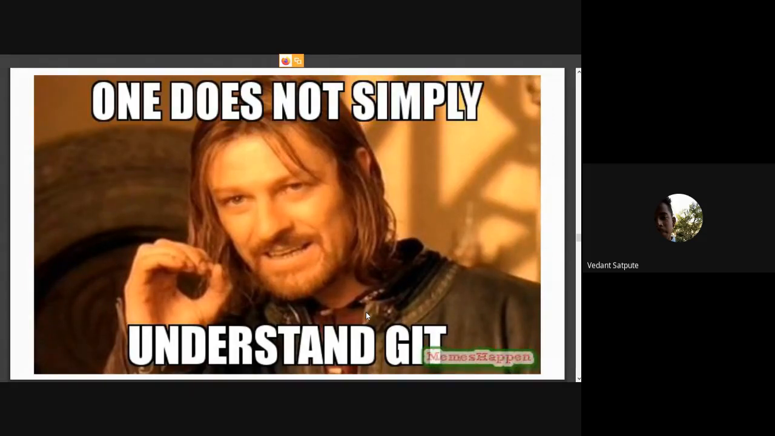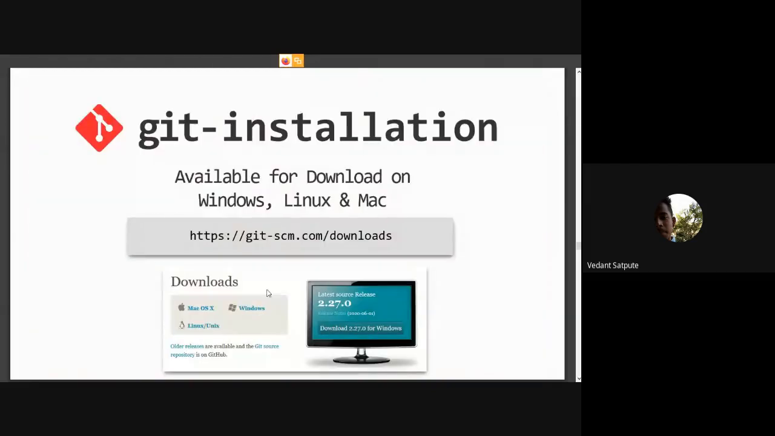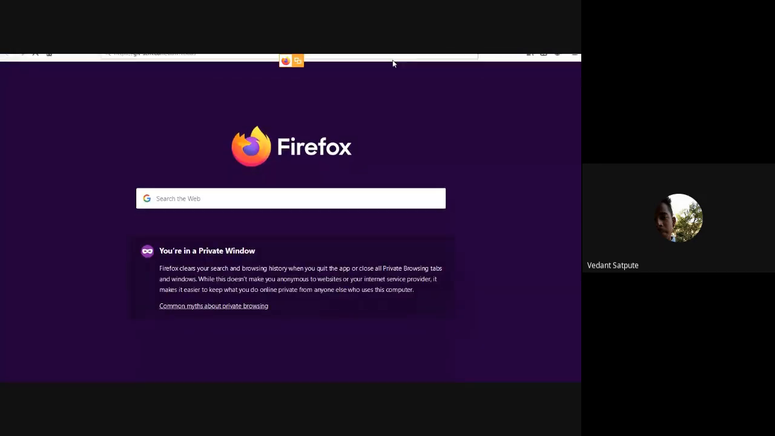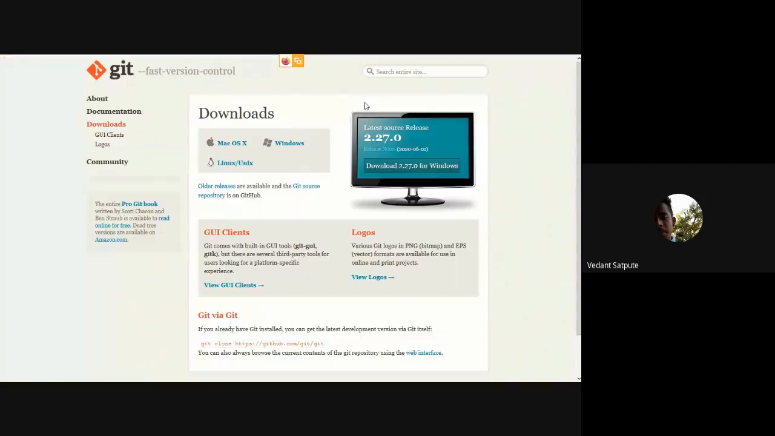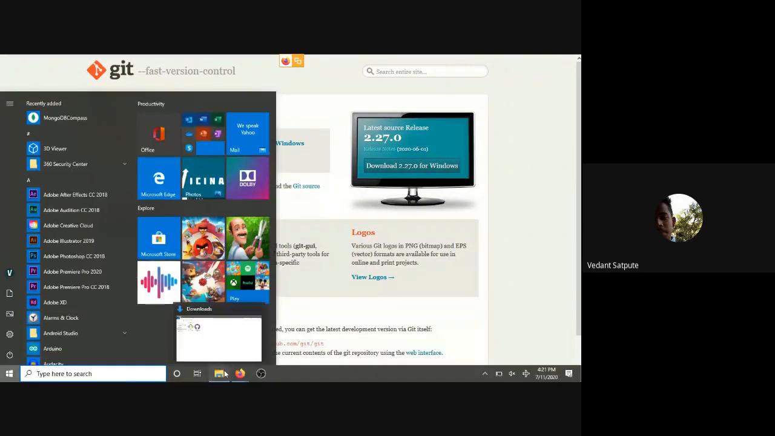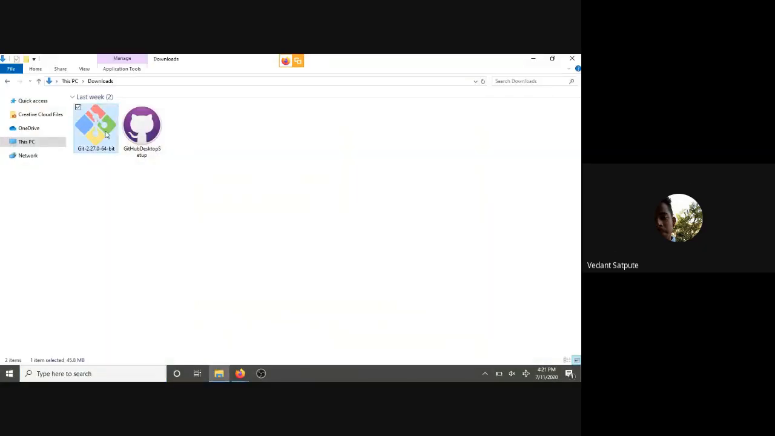We now know what Git is and why you should learn Git. But now we will come to how to use Git. So I want you to download the file from here. You have to download Git now. You can download Git from this website, git-scm.com/downloads, and you will download the file with the name Git.